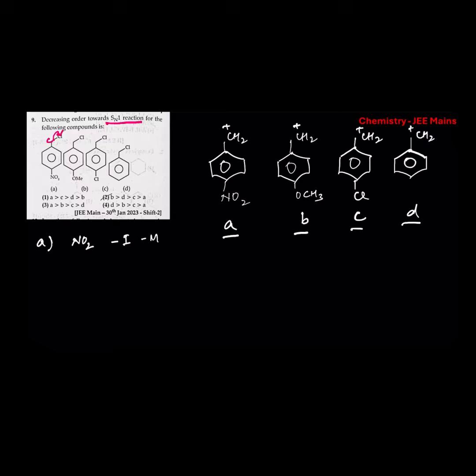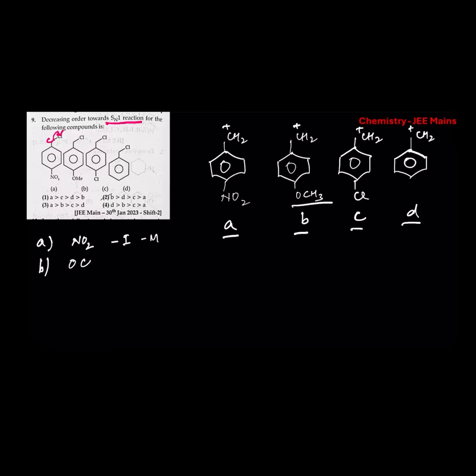Carbocations are always stabilized by electron giving groups and carbocations are always destabilized by the electron attracting groups. Now NO2 attracts electron from the benzene ring due to the minus I and minus M effect. Thus this carbocation is destabilized. In B, OCH3 group is bonded. So oxygen is bonded to the carbon atom of the benzene ring.